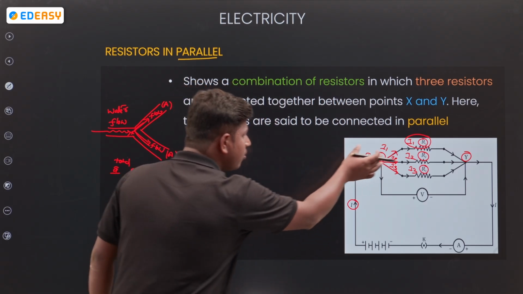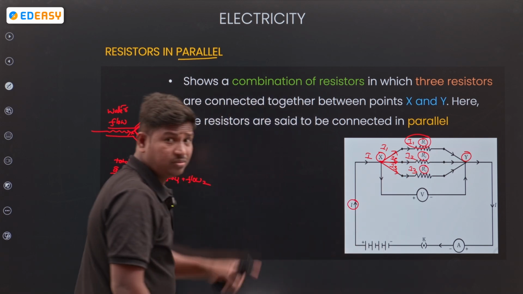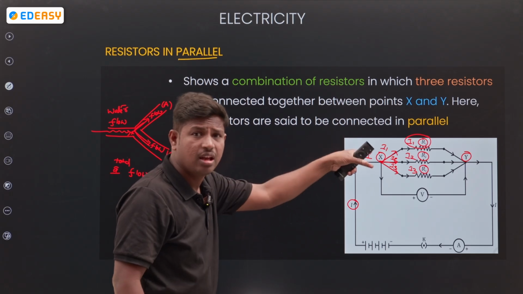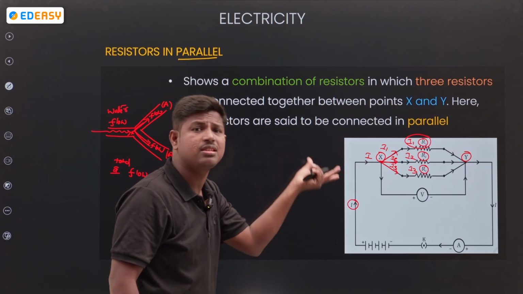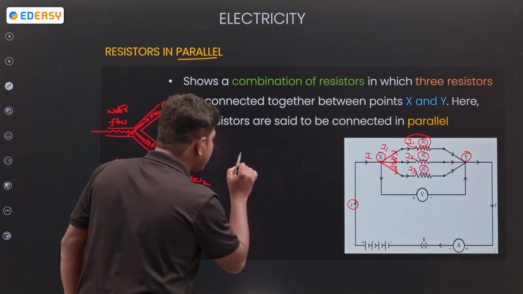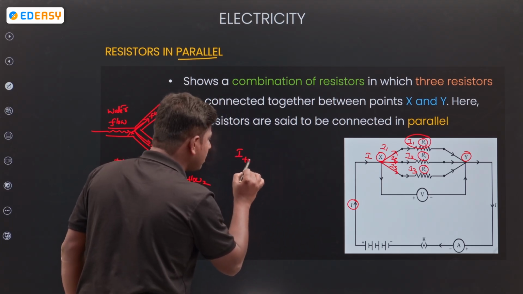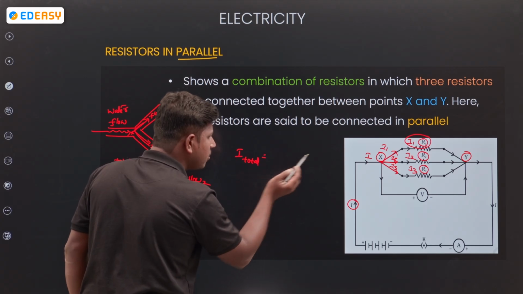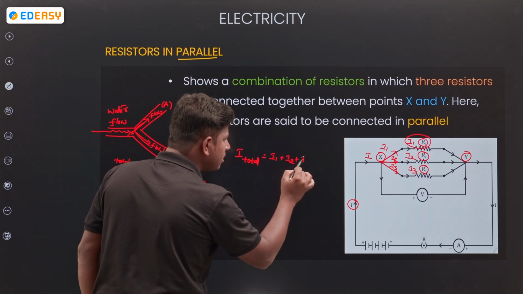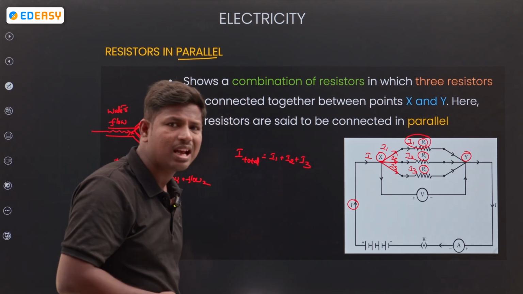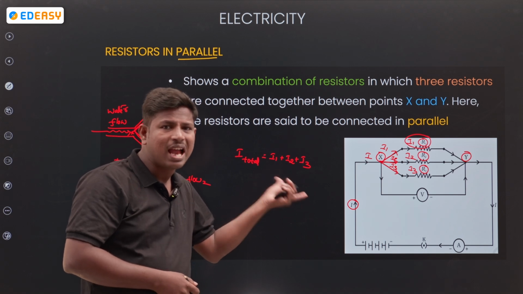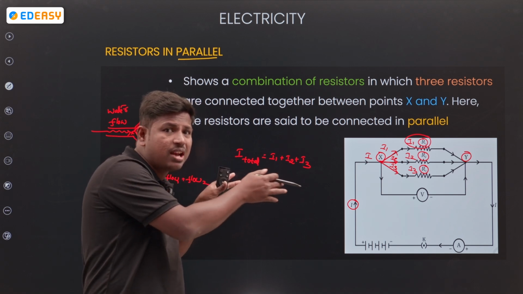Now the potential is the same through each wire. There are three wires, each wire 1, 2, 3, and in each wire the potential is the same. What is divided? Current is divided. Then what is the total current? The total current in the circuit is I total equal to I1 plus I2 plus I3, because only the current is dividing.